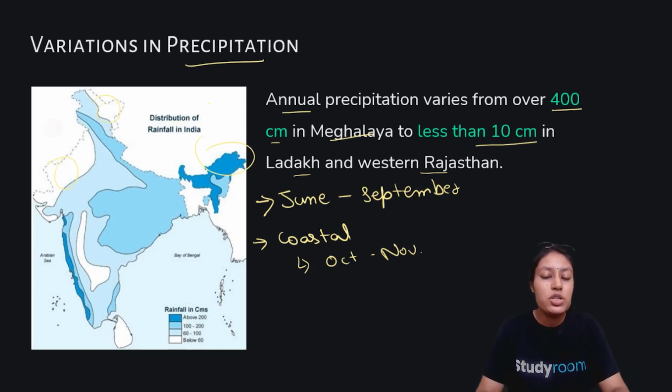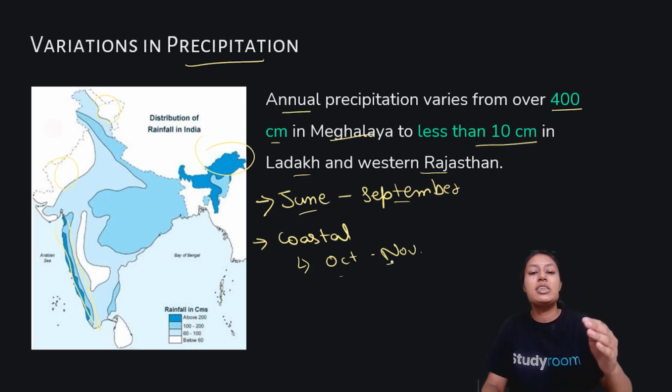In most of the country, in the northern parts near the Himalayan region or the northern plains, the precipitation generally comes between June and September. That is the major time considered for precipitation. But in coastal areas like Tamil Nadu, it's in October and November.